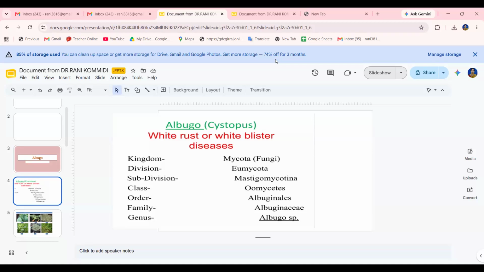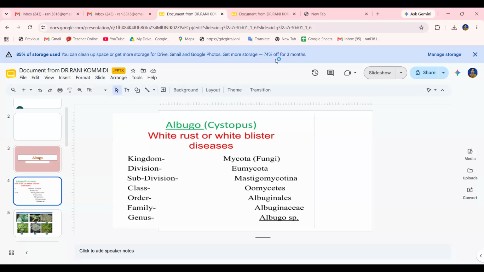In Oomycetes, the mycelium is aseptate. The hyphal cell wall is made up mainly of glucan, though a small amount of cellulose is also present in the composition of the cell wall. Mostly they are aquatic and are called water molds.